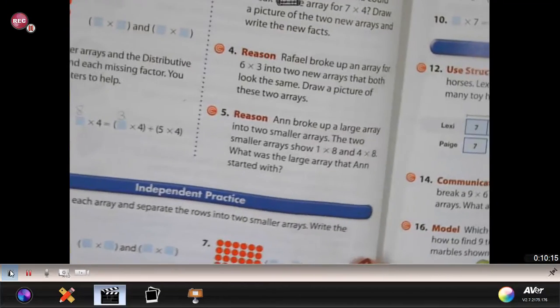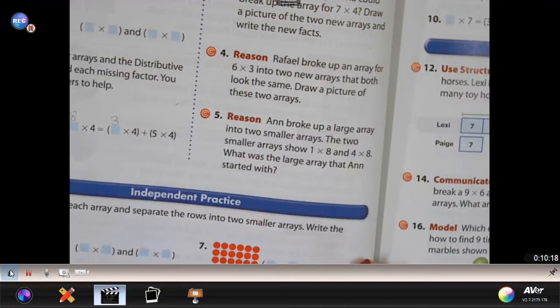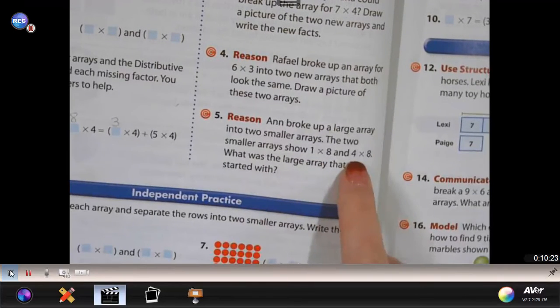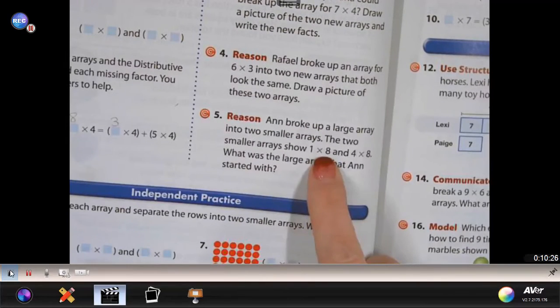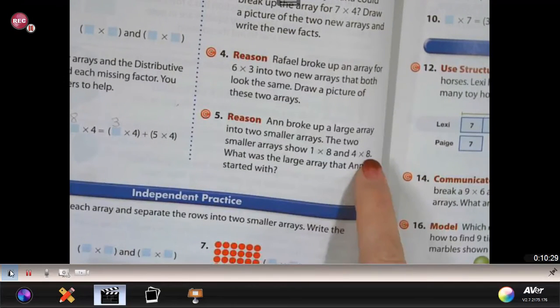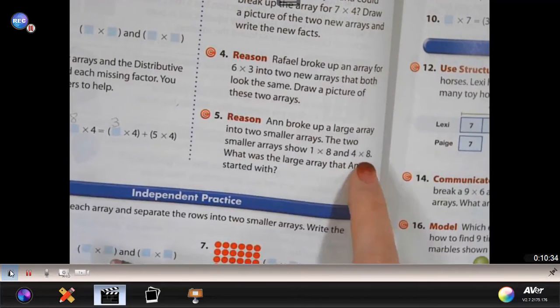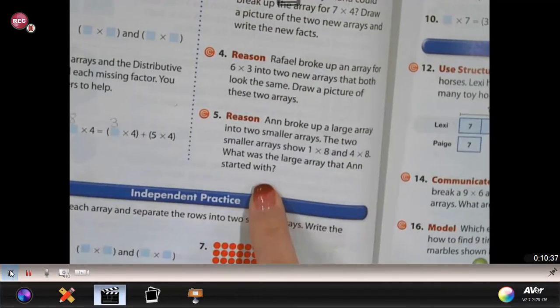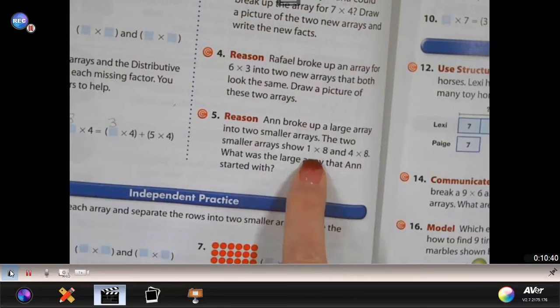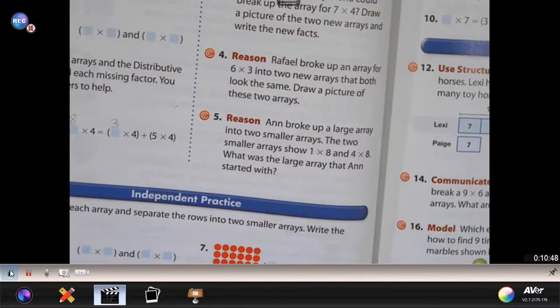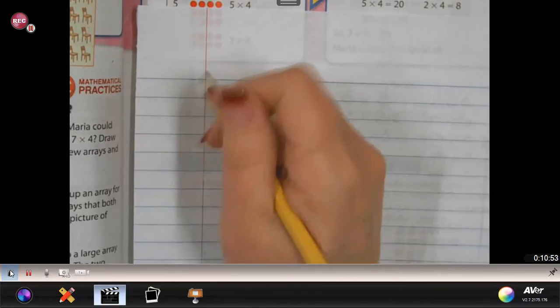It says, Anne broke up a large array into 2 smaller arrays. The 2 smaller arrays are 1 row of 8 and 4 rows of 8. You'll notice the number of objects in the rows stays consistent, or the same. So we're taking a row of 8 and 4 rows of 8 and putting them together to make the larger array. So basically what you're doing is you're taking what you know about 1 row of 8 and 4 rows of 8 and putting them together in one larger array. So you're going to do that on your paper. So I'm going to start you off.